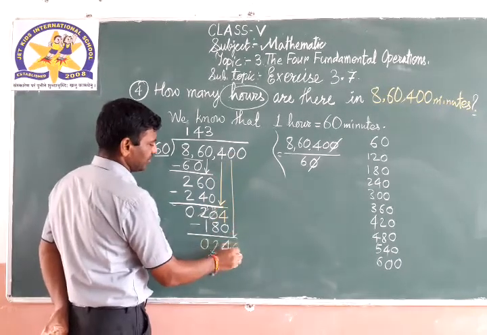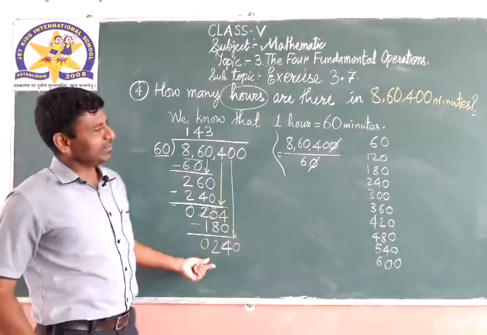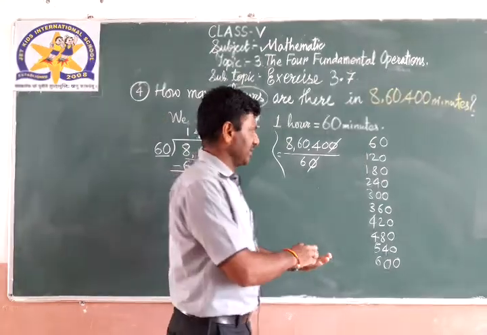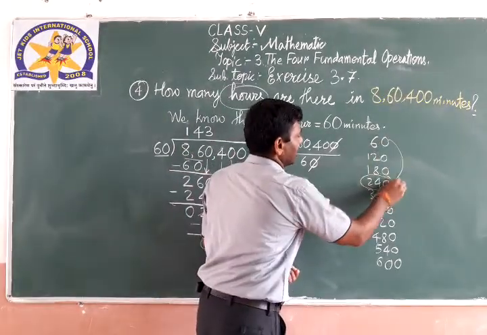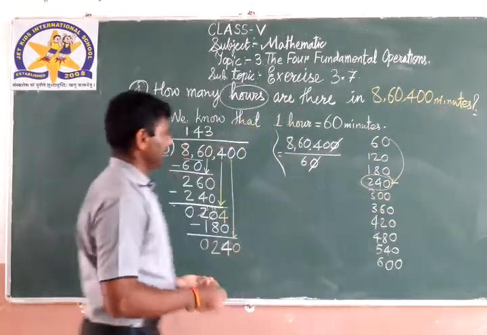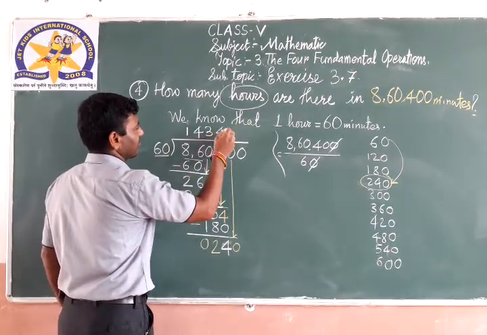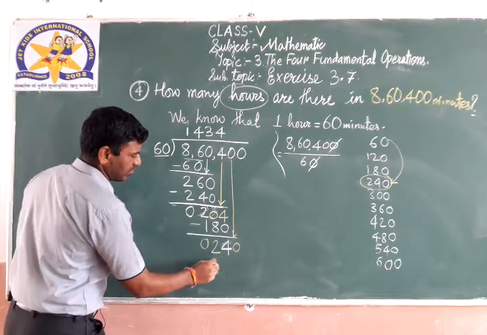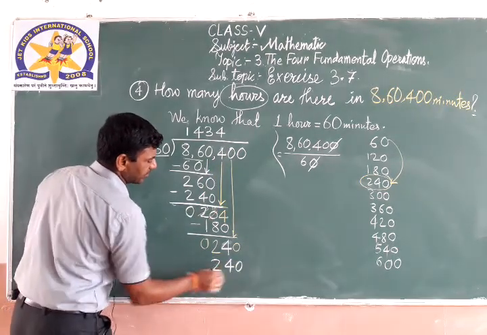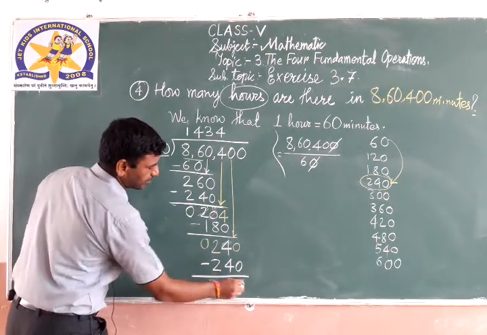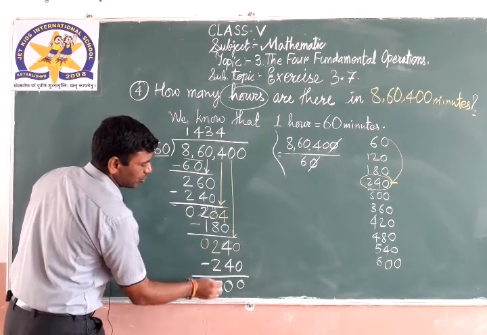Then now next 0 down. 240 is there? Yes. 6 4s are 24, 60 4s are 240. 4 minus 4, 0. 2 minus 2, 0.